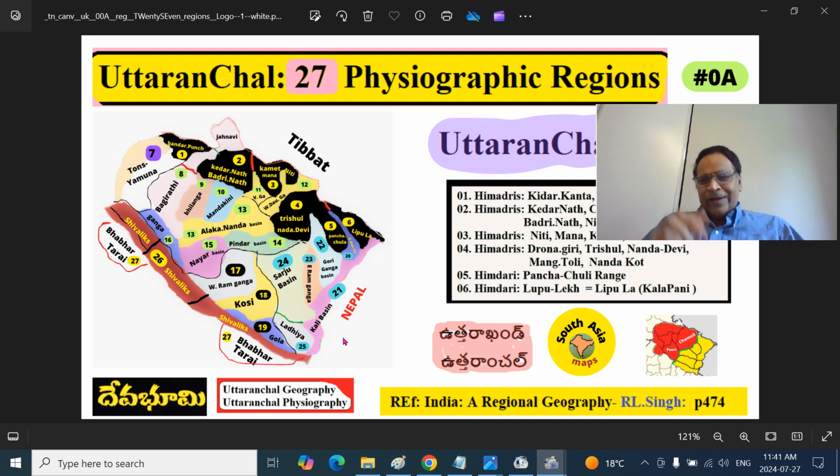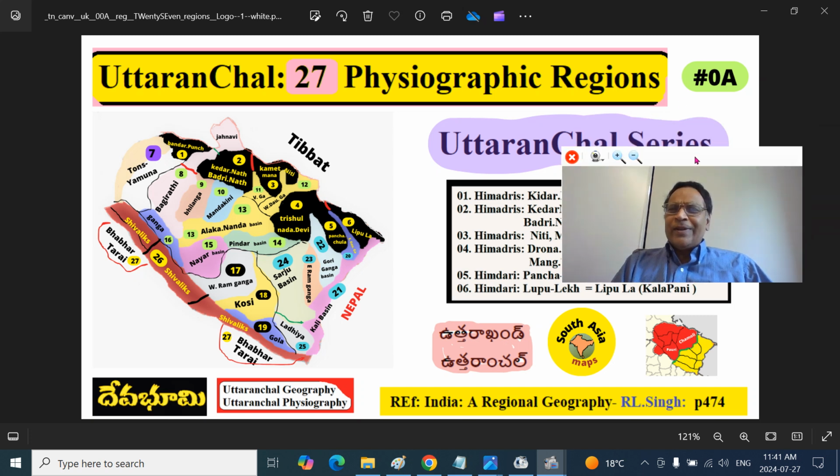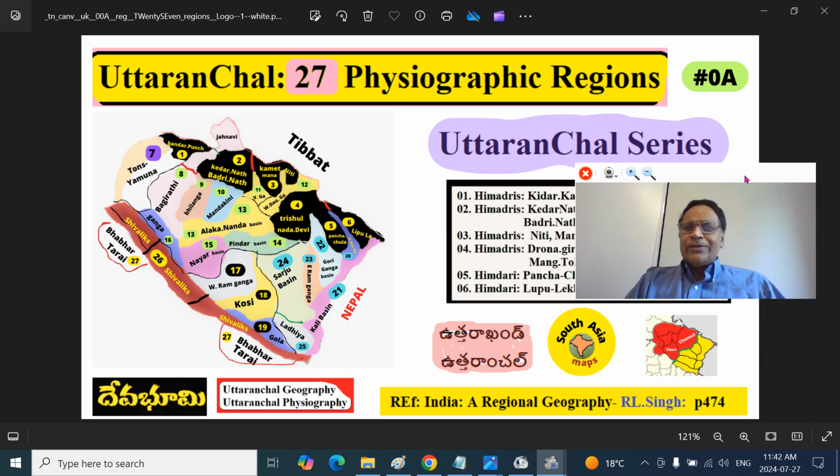This is part A, and here I have discerned roughly 27 physiographic regions, or physical geography regions. This is essentially based upon the book India, a Regional Geography by R.L. Singh. You can find it around page 474, 1995 version or so.